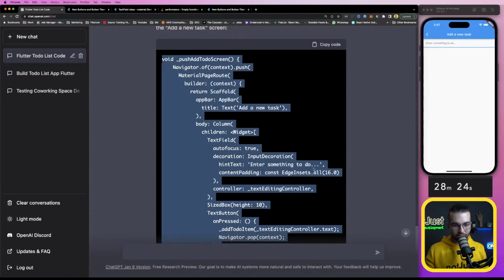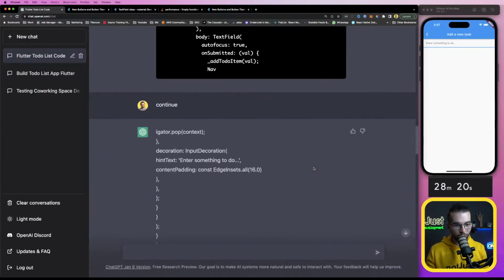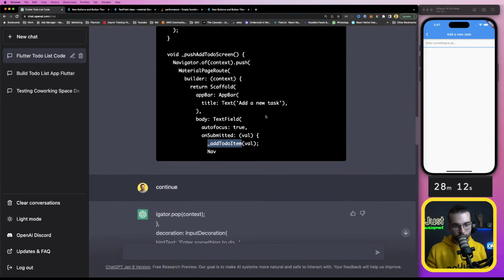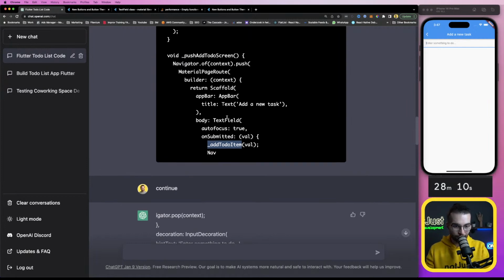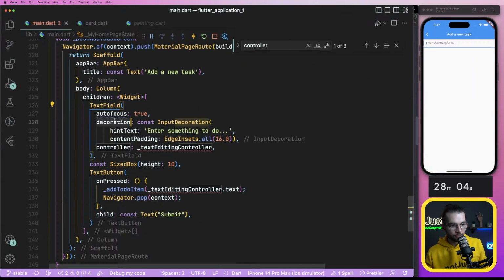And I said that I want to look back at the previous example because that one was working. So for the body, I want to submit. I was just calling body text field. Okay, text field. I need a controller. Text editing controller.